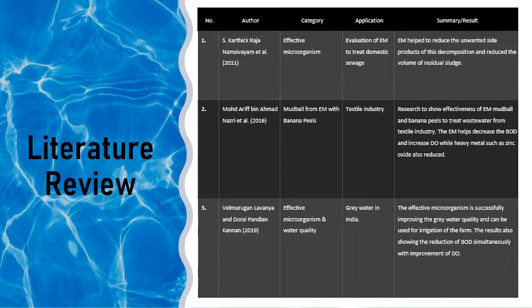The third one is from Velmurugan Lavanya and Dorai Pandian Kannan in 2019, whose category is effective microorganism and water quality, and the application is to grey water in India. For the summary and the result, the effective microorganism successfully improved the grey water quality, which can be used for irrigation of the farm safely. The results also show the reduction of biochemical oxygen demand simultaneously with improvement of dissolved oxygen.